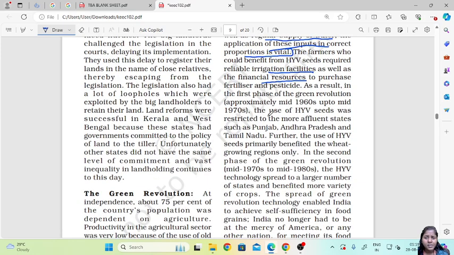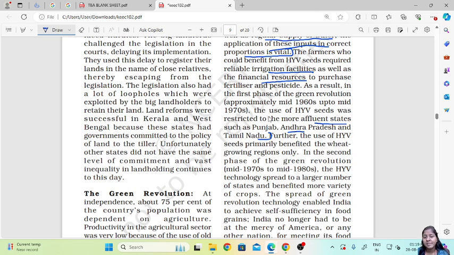During the first phase of the green revolution, in the 1960s and 1970s, the use of high yielding variety of seeds was restricted to the more affluent states such as Punjab, Andhra Pradesh, Tamil Nadu. It benefited the wheat and rice growing regions.